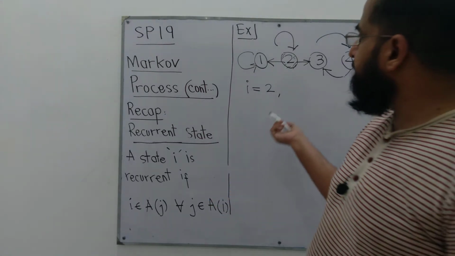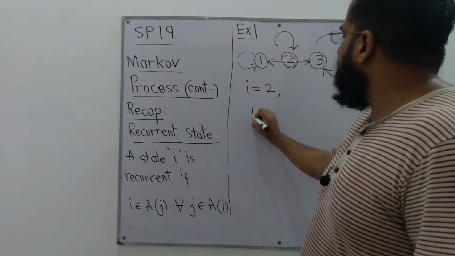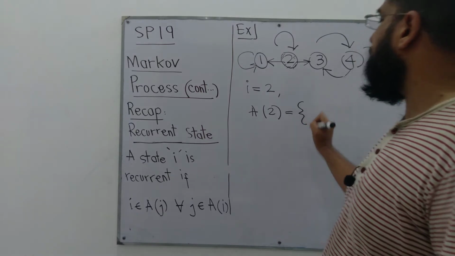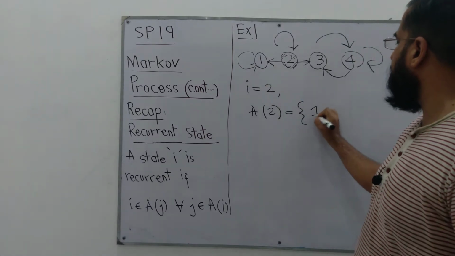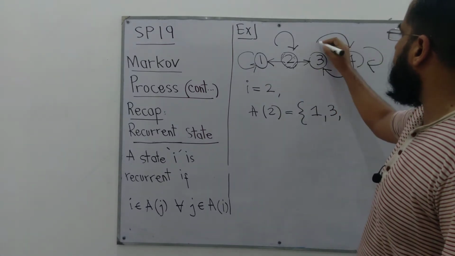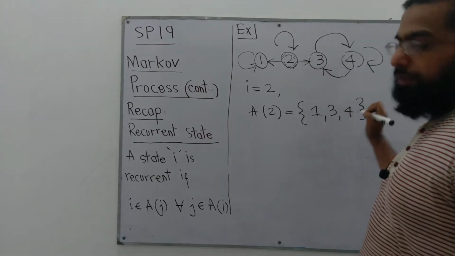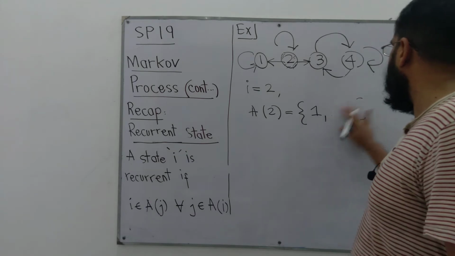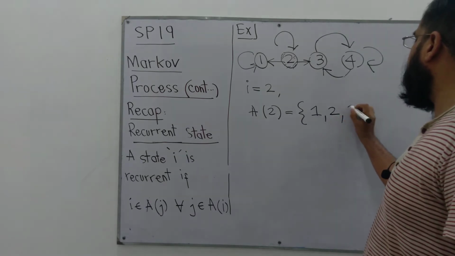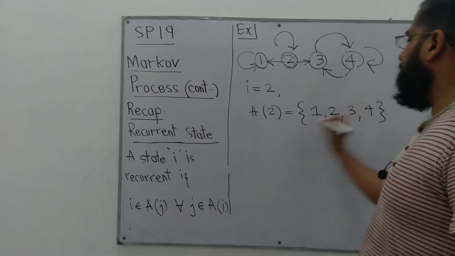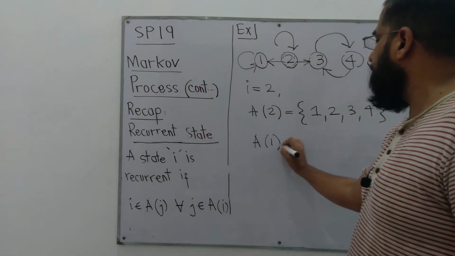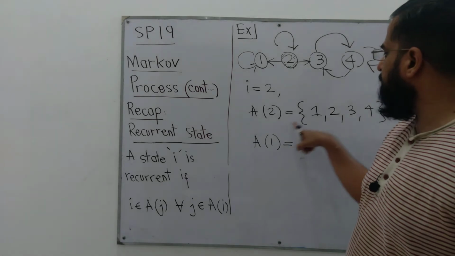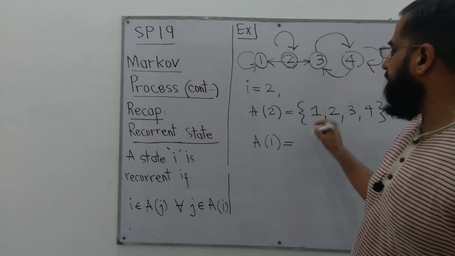We already know that. So what are the set of states that are reachable from 2? This is 1, 3 and 4, these 3 states and 2 itself. So 1, 2, 3 and 4. Now let's see the set of states that are reachable from the first element 1. It's only 1.